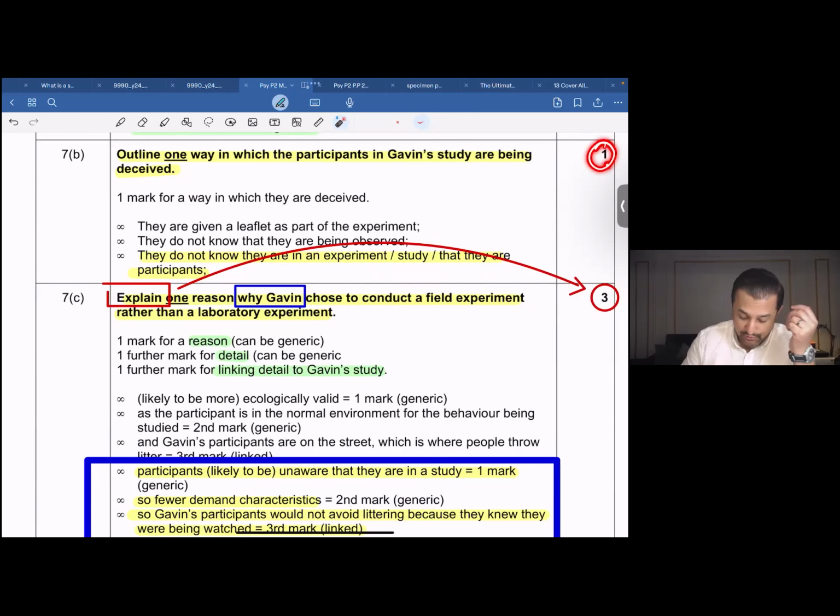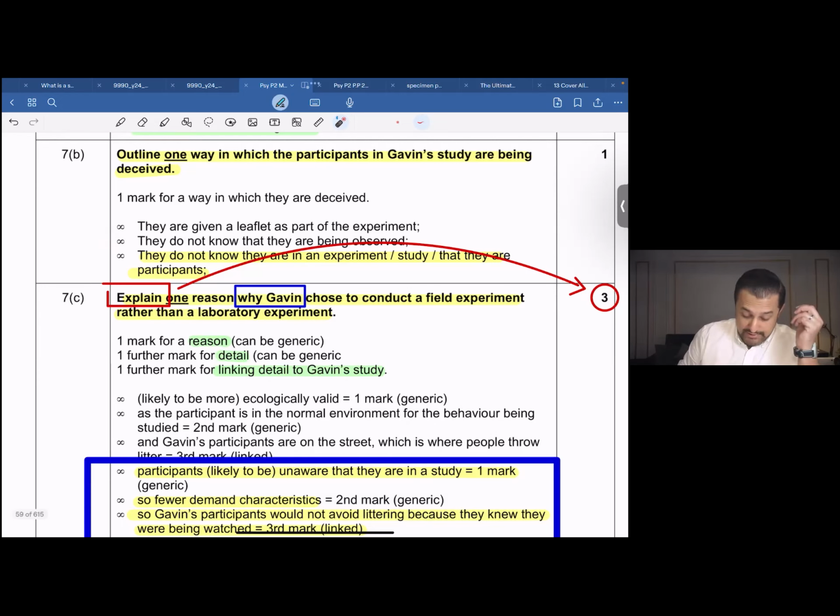This is a 1-mark question. It would be very simple. We've been asked to outline. Do not miss the command word. You could write anything. For instance, you write, they do not know that they're in an experiment or study that they're participating in. So that would be an example of deception. Alternatively, you could write the first that we have over here, they're given a leaflet as part of an experiment, or the second one that says they do not know that they're being observed, right? Or alternatively, you could write anything else as well, anything that works, keeping in mind Gavin's situation.